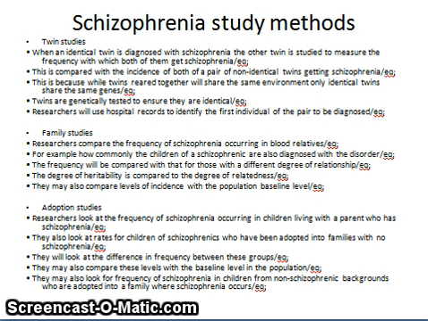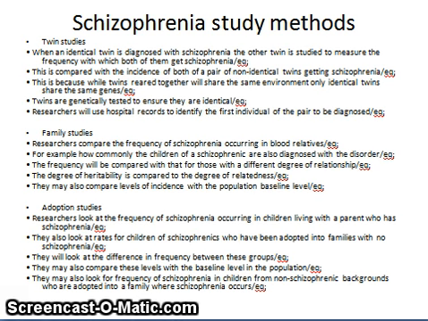Their genetics are different from each other. So if the concordance, if the similarity on diagnosis of schizophrenia is higher in MZ twins, then we can say it's genetic, whereas if it's the same in MZ twins and DZ twins, we will put it down to environment.